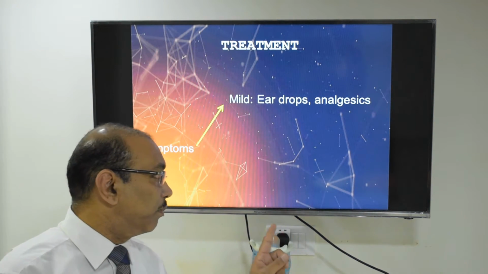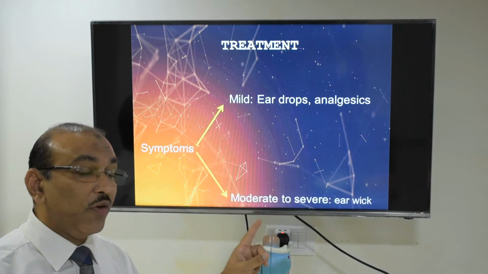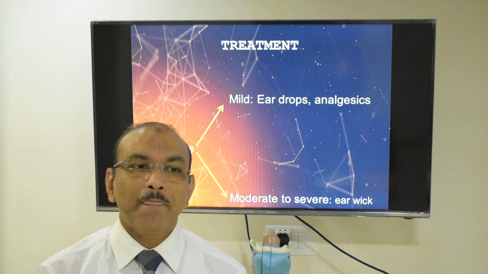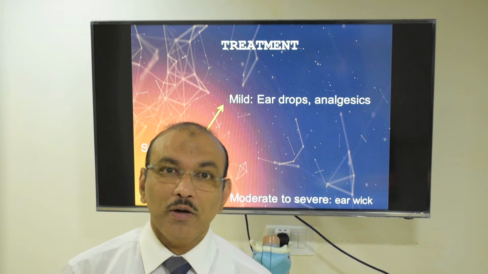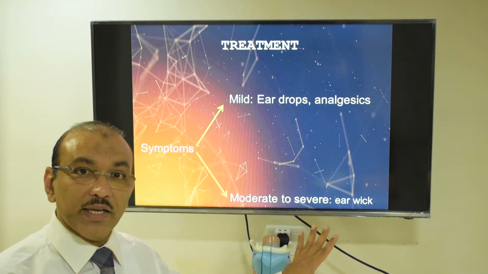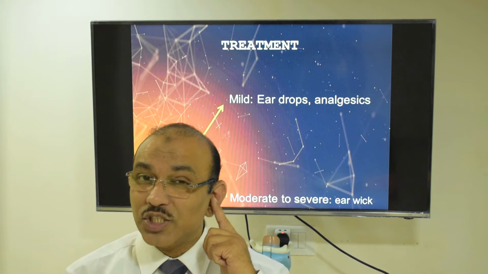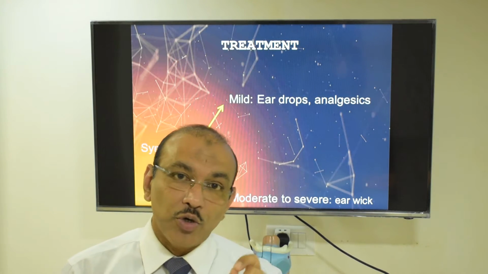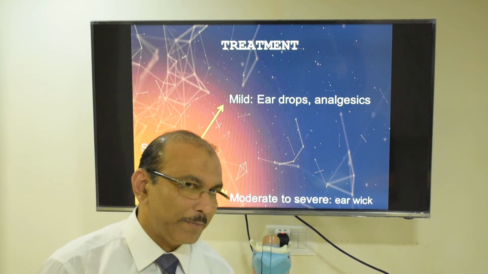But in a case of moderate to severe, if you ask him, is it severe? He says, of course, I cannot bear the pain. You are able to sleep? No, not at all. This moderate to severe case, this pain is because he has got severe swelling of the skin. Unless you decrease that swelling, the pain is not going to go. Let us see how we will do that.